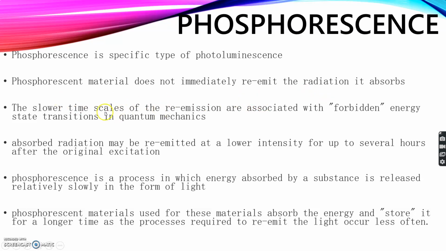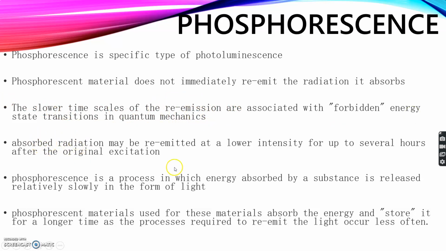This is because the excitation time scales or the release time scales are associated with forbidden energy state transitions, because you know that phosphorescence occurs from a triplet excited state to a singlet ground state. So that triplet to singlet transition is actually forbidden. It's not allowed, and hence the time scale for such emissions is very slow.